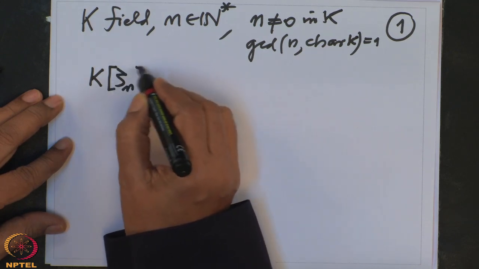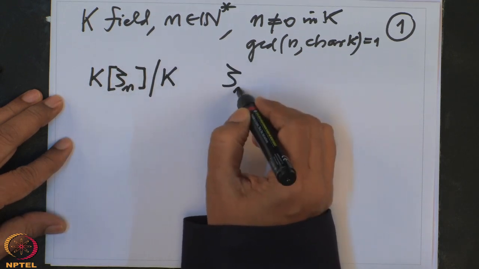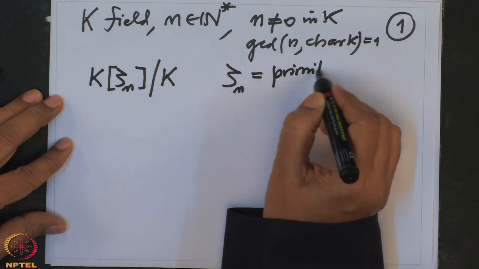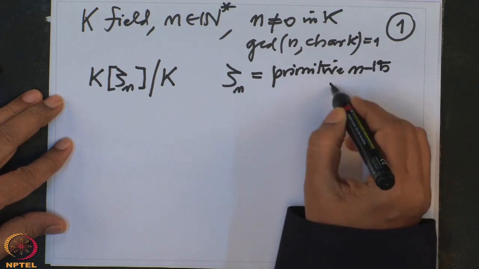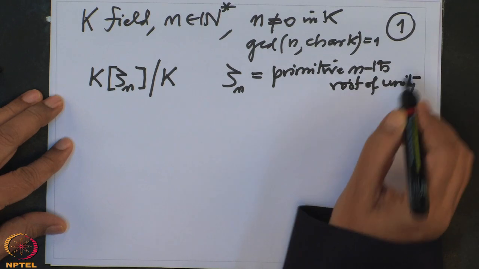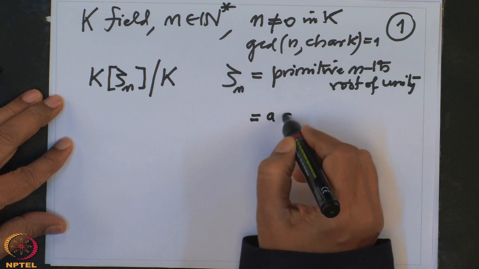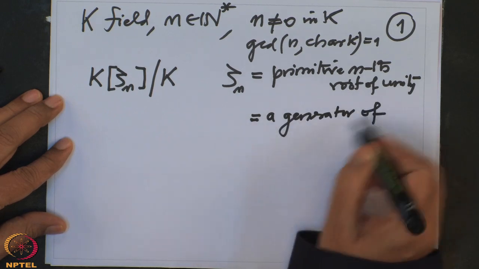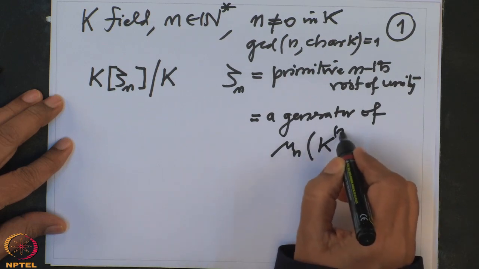Then we are studying the field extension K(zeta_n) over K, where this zeta_n is a primitive nth root of unity, which is a generator of this group mu_n(K).